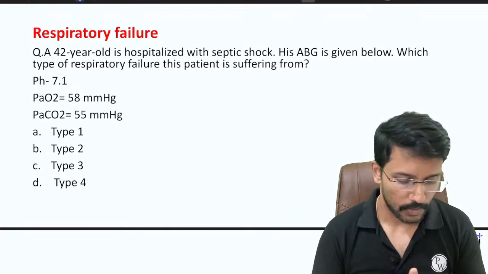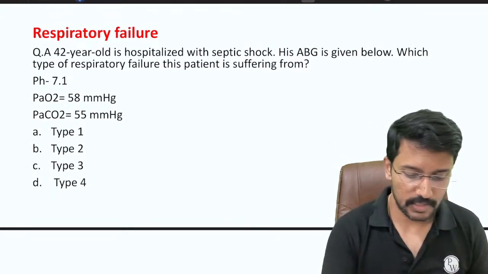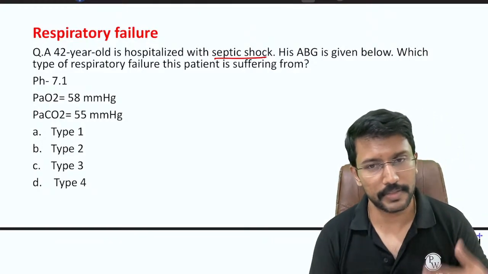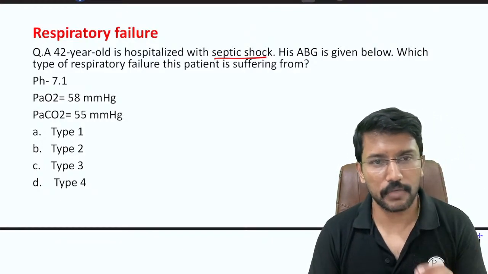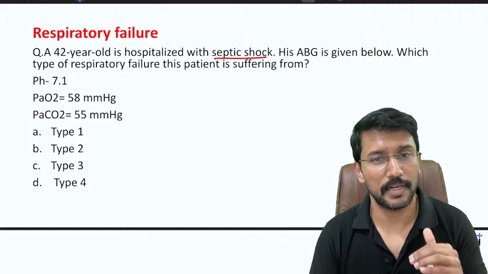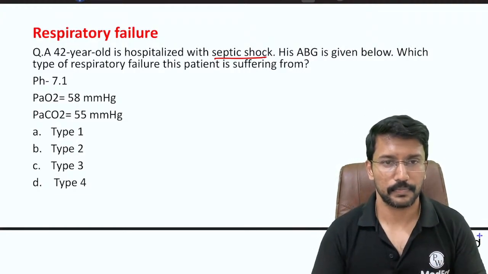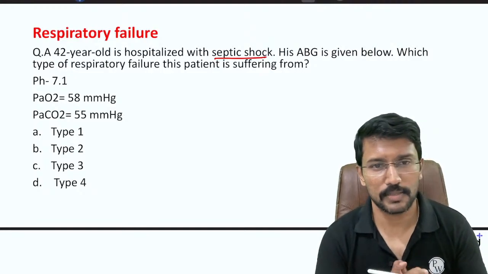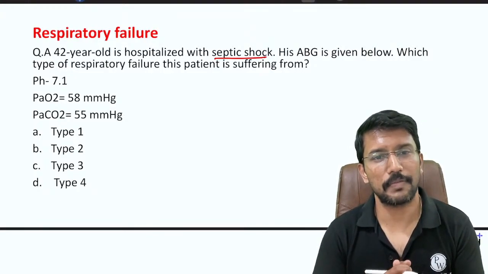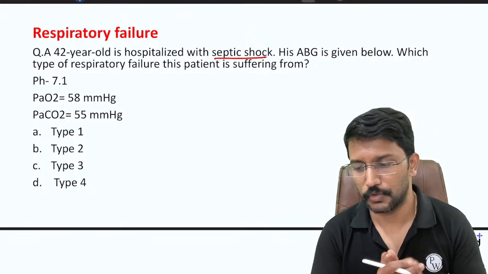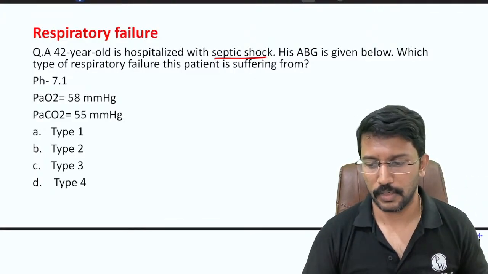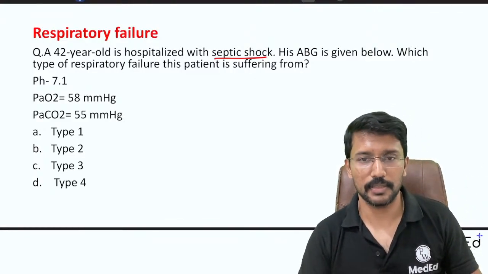So here is the data. A 42-year-old is hospitalized with septic shock. Septic shock means he has an infection which has led to sepsis. His ABG is given below. Which of the following types of respiratory failure is seen here? pH is 7.1. I think we know that the patient has some acidosis. PaO2 is 58, PaCO2 is 55. So forget about the ABG abnormality here. Concentrate on the respiratory failure. Which type of respiratory failure is this patient suffering from?